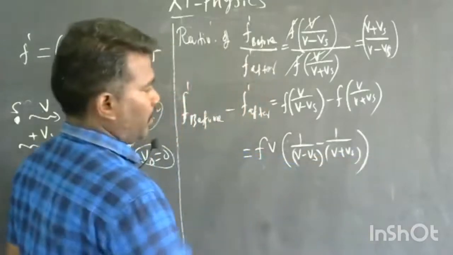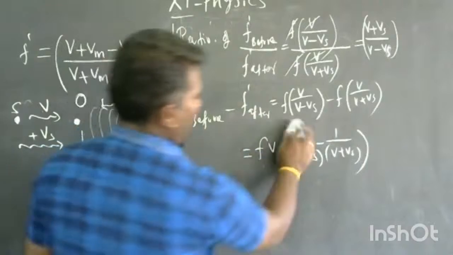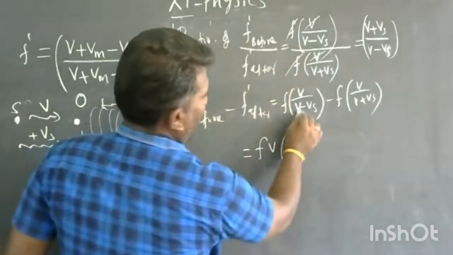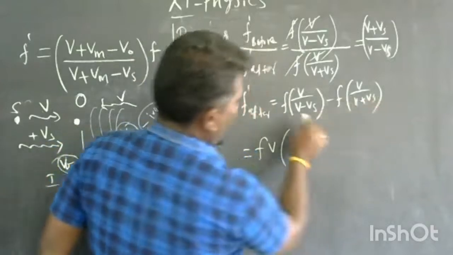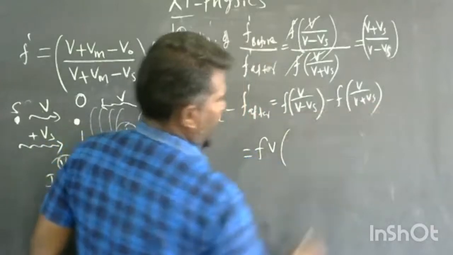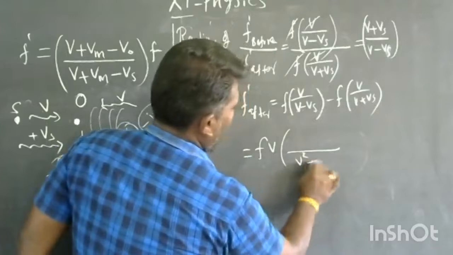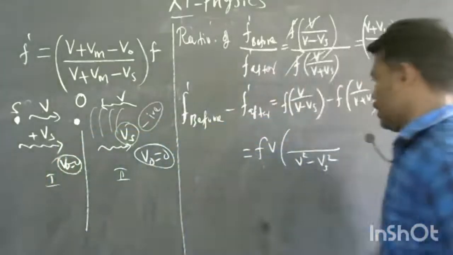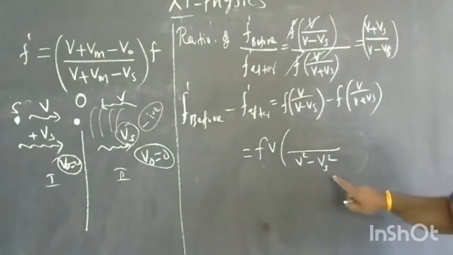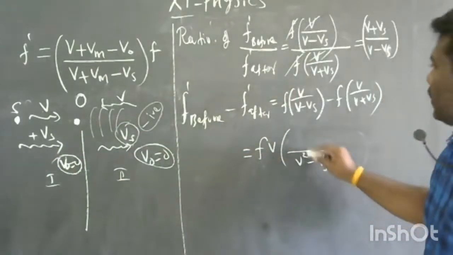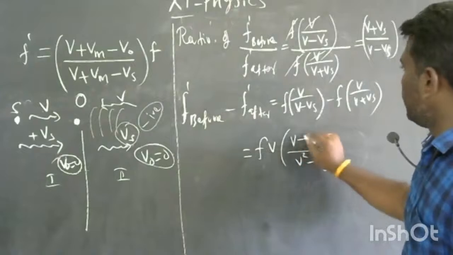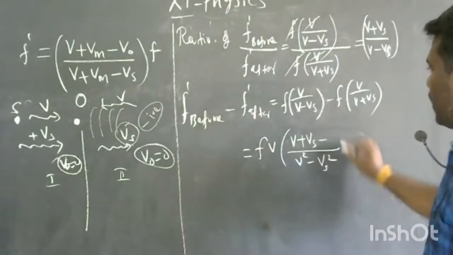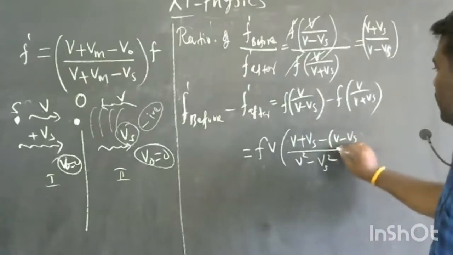Okay. So now you are going to take the LCM. After taking the LCM, we can write it like this: (V minus Vs)(V plus Vs). A minus B into A plus B is nothing but A square minus B square. And in the numerator part, it is V plus Vs minus (V minus Vs).